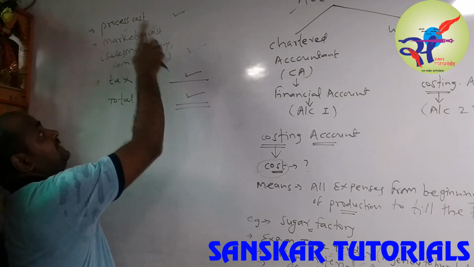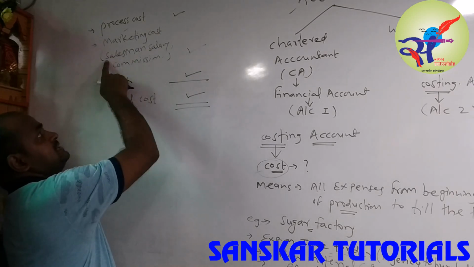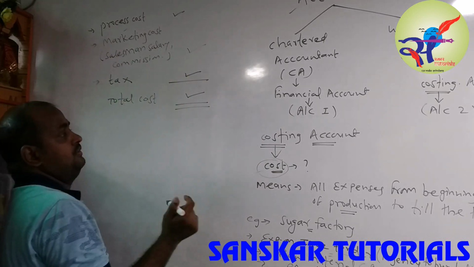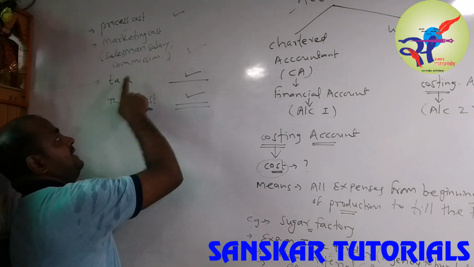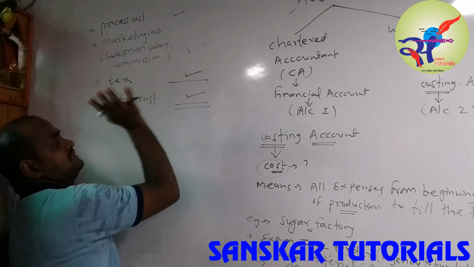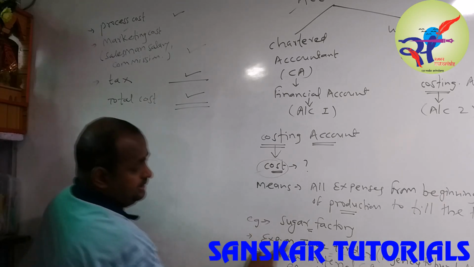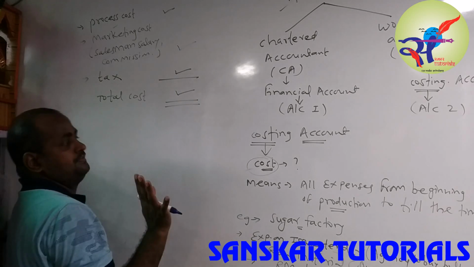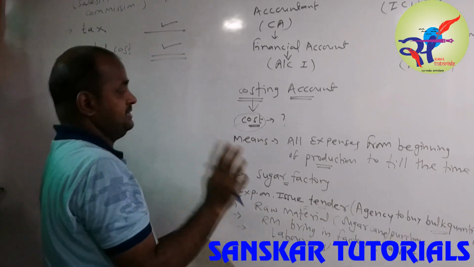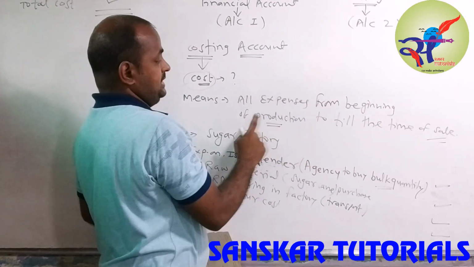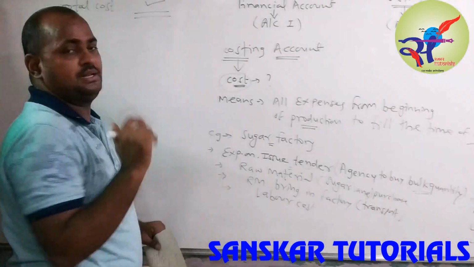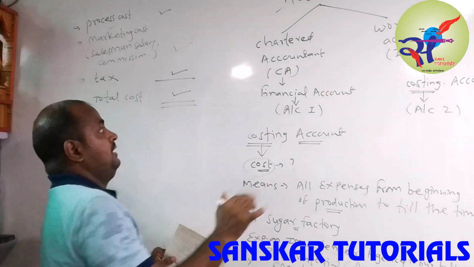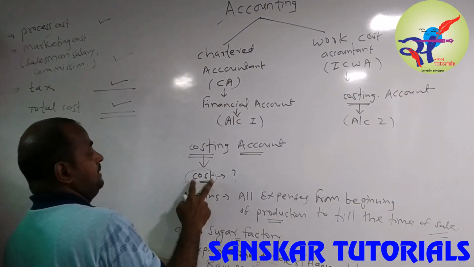That is called marketing cost, that is salesman salary, commission, etc. And you know, in India, we have to pay the tax. It is also an expense. So from the tender cost to the tax, it is the total cost. So that is called cost. What does cost mean? Cost means all expenses from beginning of production till the time of sale. That is all about the total cost. I hope you get the idea about what the cost is.